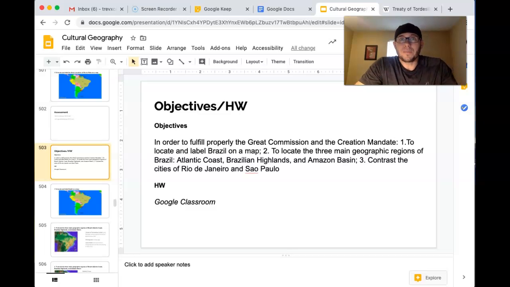We're going to finish up this chapter finally. It's been kind of weird with just all the changes that have been going on. We're finally finishing South America. This is our last lesson this week. We're going to locate and label Brazil on a map, locate the 3 main geographic regions of Brazil, and we're going to contrast the cities of Rio de Janeiro and Sao Paulo.